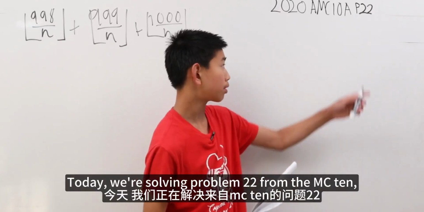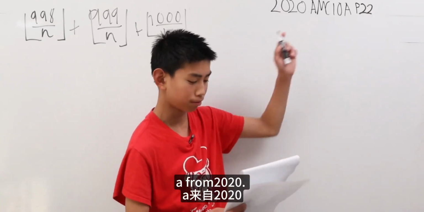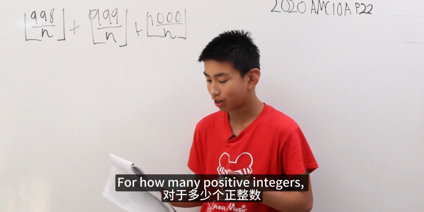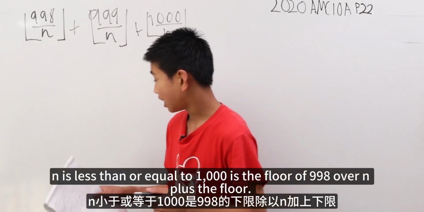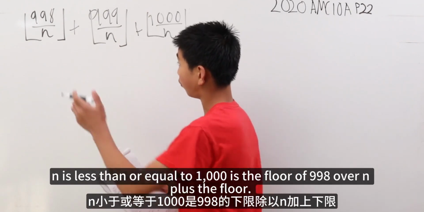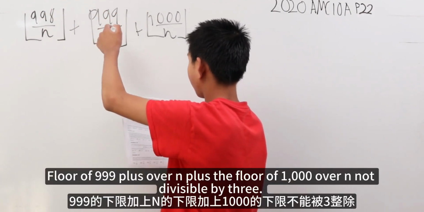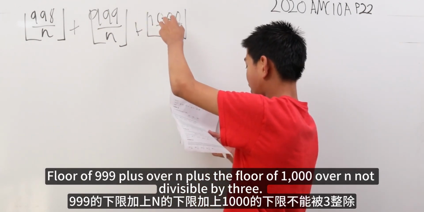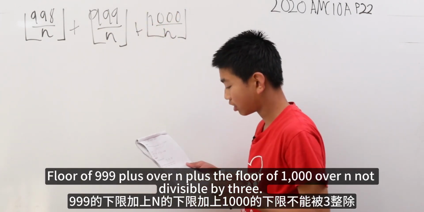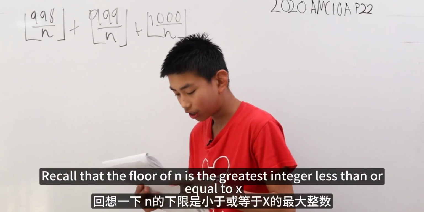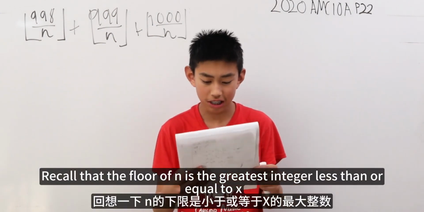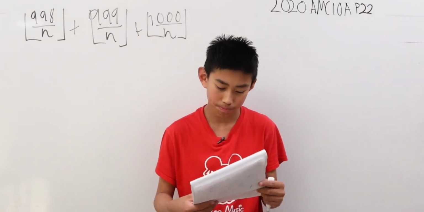Today we're solving problem 22 from the AMC 10A from 2020. For how many positive integers n less than or equal to 1000 is the floor of 998 over n plus the floor of 999 over n plus the floor of 1000 over n not divisible by 3? Recall that the floor of x is the greatest integer less than or equal to x.